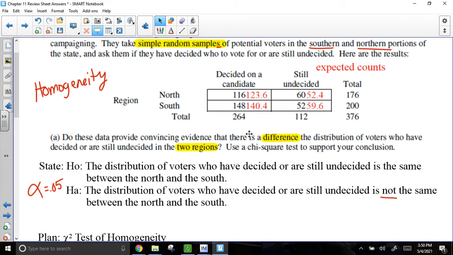In fact, I did it all for you. I wrote expected counts in red, and I put all of the expected counts in red, so you can verify those as well. If I wanted to do 148, I'd do the same thing. 200 times 264 divided by the grand total of 376. Okay, so you guys can verify your expected counts. Now, one other thing I want to point out is my smallest expected count is 52.4.